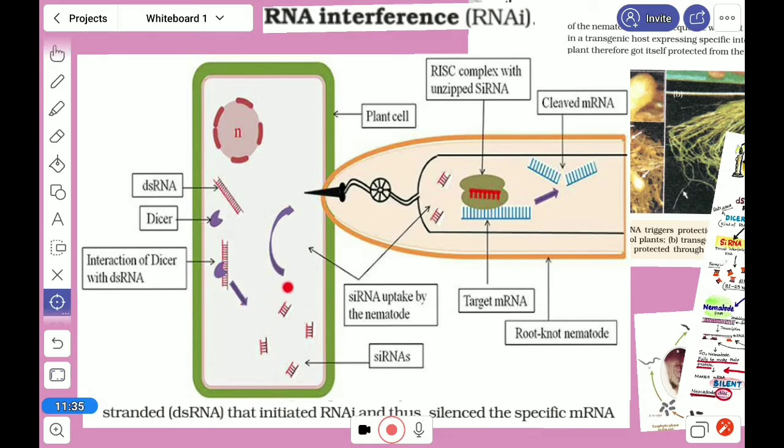Here it is a plant cell. Here it is a nematode.